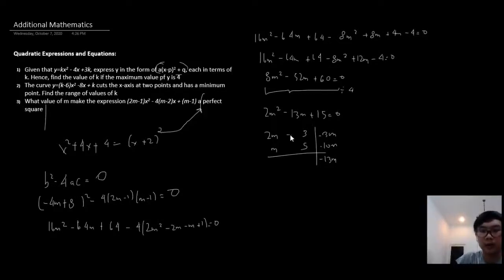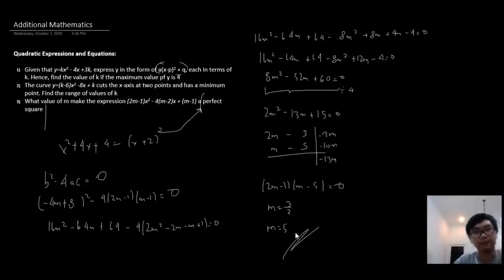That will give us 2m minus 3 and m minus 5. So we have (2m minus 3)(m minus 5) equal to 0. So right here we can say m is equal to 3 by 2 and m is equal to 5.